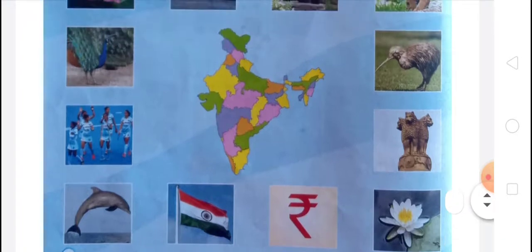And the next is national bird, the Indian peacock, Pavo cristatus Linnaeus, is the national bird of India. It is a colorful swan-sized bird with a fan-shaped crest of feathers, a white patch under the eye, and a long slender neck.